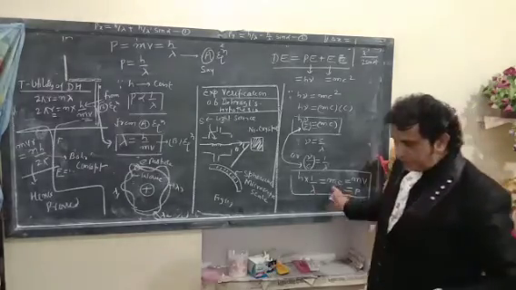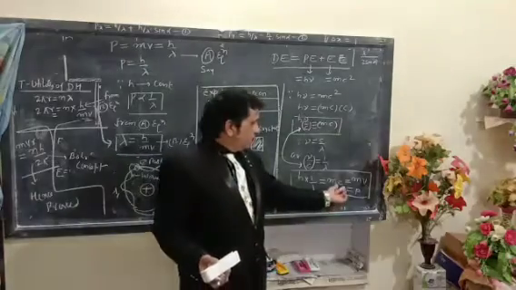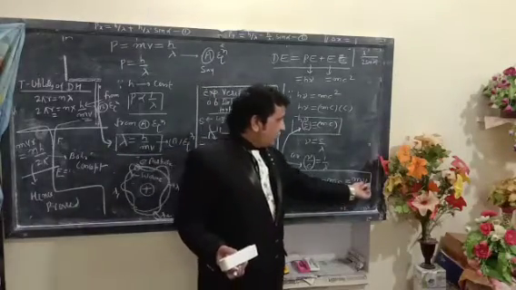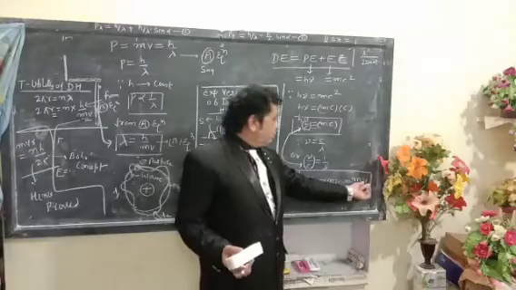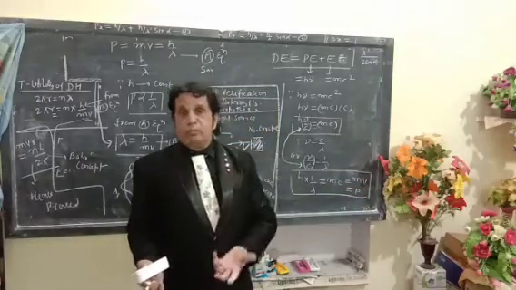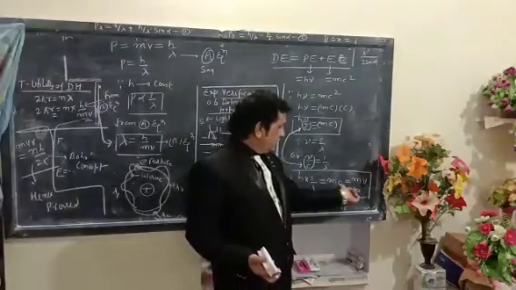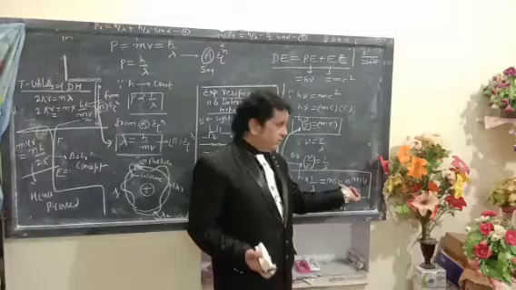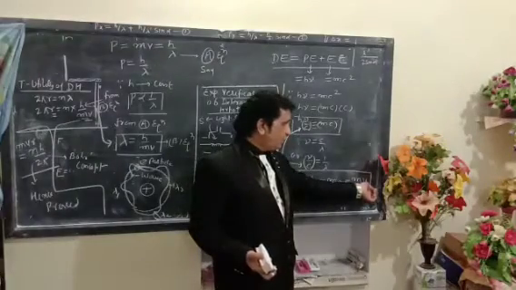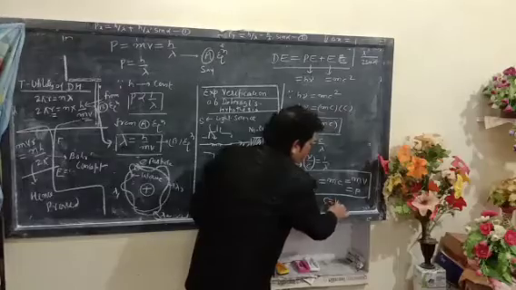Now it is assumed here that the electron is moving with the velocity of light, so one can write c as v.